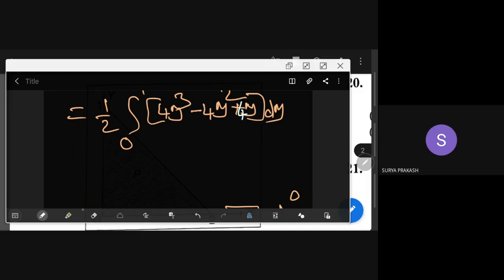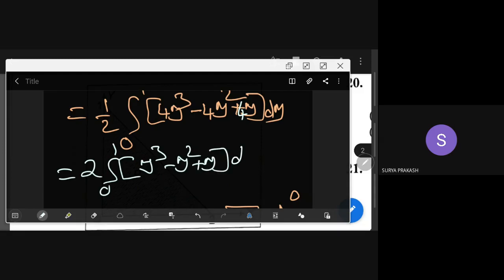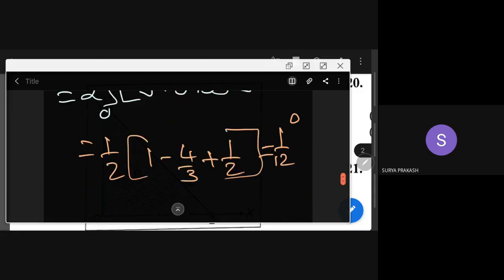Once 4 comes out, you'll get 2 here, 0 to 1. You have y cube minus y square plus y dy.